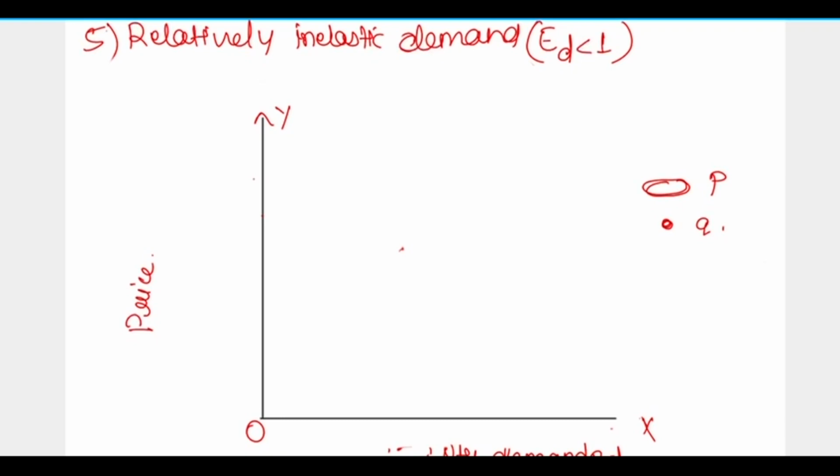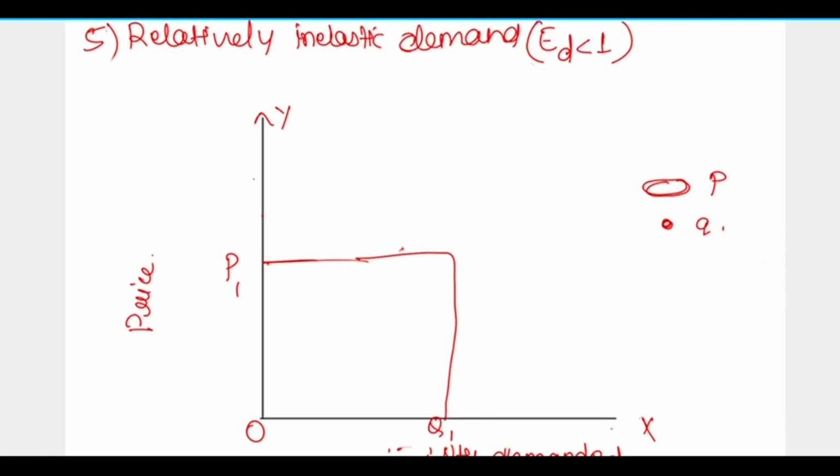Or we can say that a given percentage change in price produces a relatively smaller percentage change in quantity demanded. This is our P1 and this is our Q1.